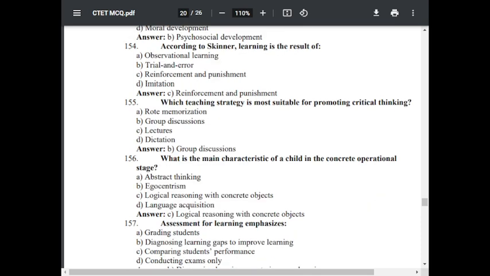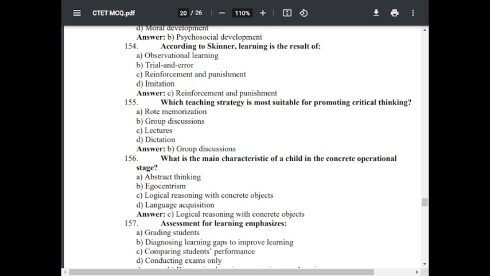Question number 155. Which teaching strategy is most suitable for promoting critical thinking? Option A, rote memorization. Option B, group discussion. Option C, lectures. Option D, dictation. The correct answer is B, group discussion.